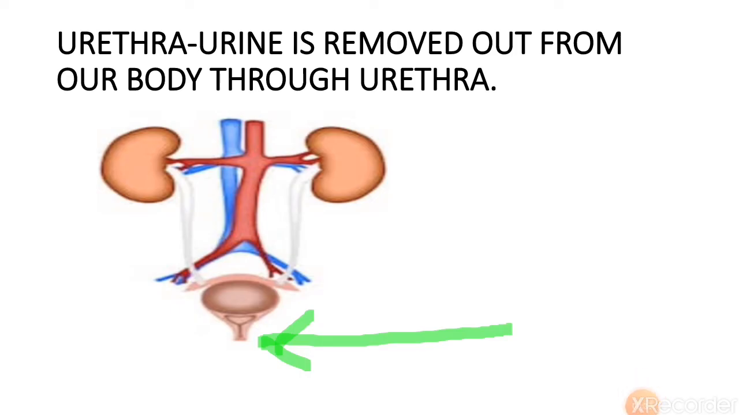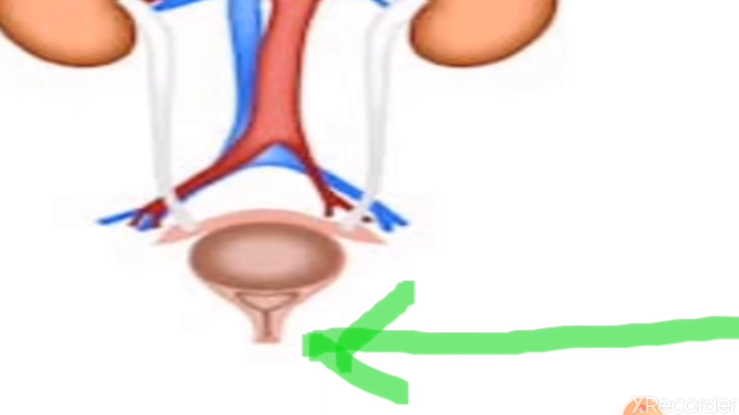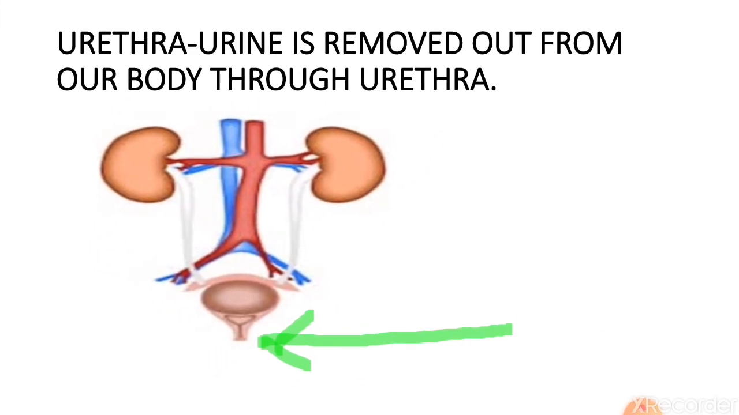So urine is removed from the body through the urethra. You can see this opening at the end, a tube-like structure. This is called the urethra. The urethra helps to remove the urine out of our body. So these are the different organs of the excretory system and how they work to remove waste in the form of urine out of our body.